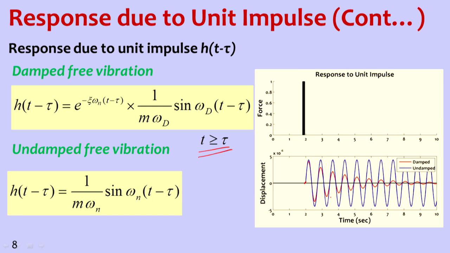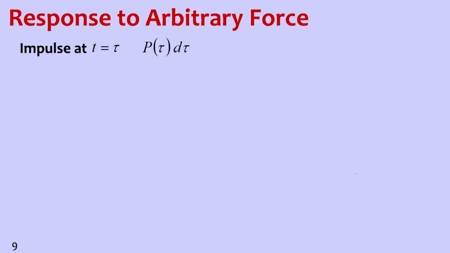As you can see in the plot of these two, the blue line indicates the undamped vibrations. We can call it undamped free vibration, but to initiate it we need an initial disturbance, which is caused by the impulse. And here this is damped vibration. As you can see, damping is taking place continuously, which means vibrating energy is removed from the system.